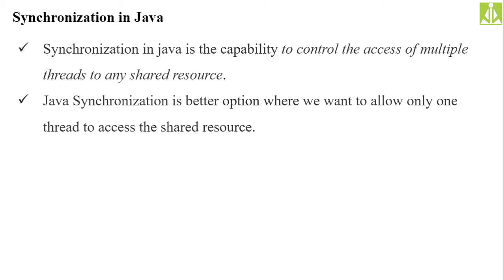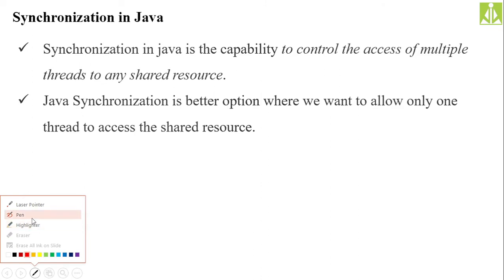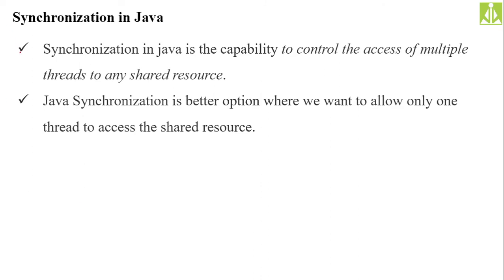So synchronization is a process of keeping more than one thing on track, or in a particular order. If you read the definition of this term, synchronization in Java is the capability to control the access of multiple threads so that they share the common resource. First of all, I will let you know what problems you will get if you don't do the synchronization.